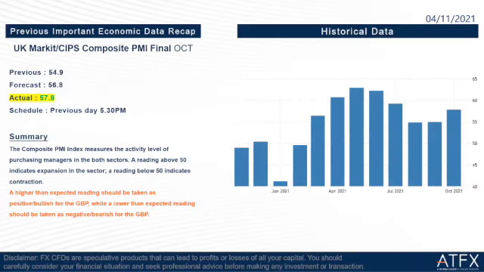Let us start our daily briefing by taking a quick recap of previous important economic data. The first one is the UK CIPS composite PMI final for October. Previous is 54.9 and the forecast is 56.8, but the actual is 57.8, which is slightly higher than the forecast. So this is actually good news for GBP.